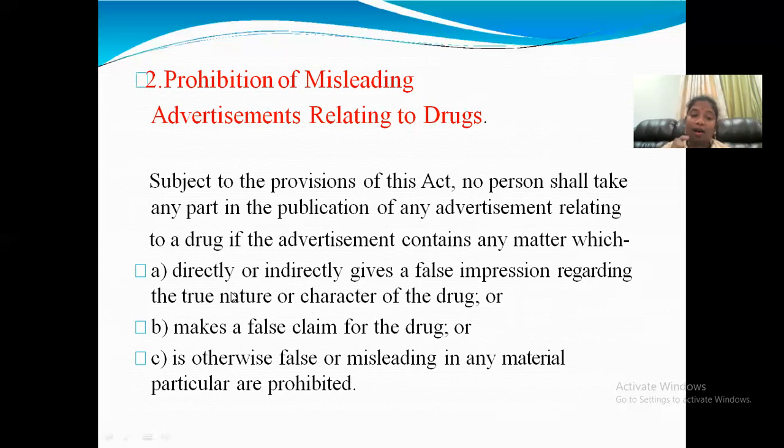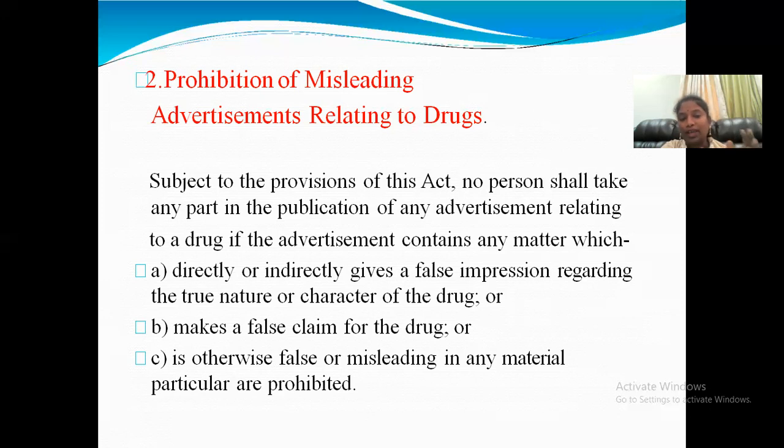That means directly or indirectly giving false information regarding the true nature or character of the drug. For any drug, we should not give false information, such as "This drug will cure, it will completely remove your disease from your body." We should not give that false impression. Not only that, we should not give false information about the true nature or the characteristics of the drug.